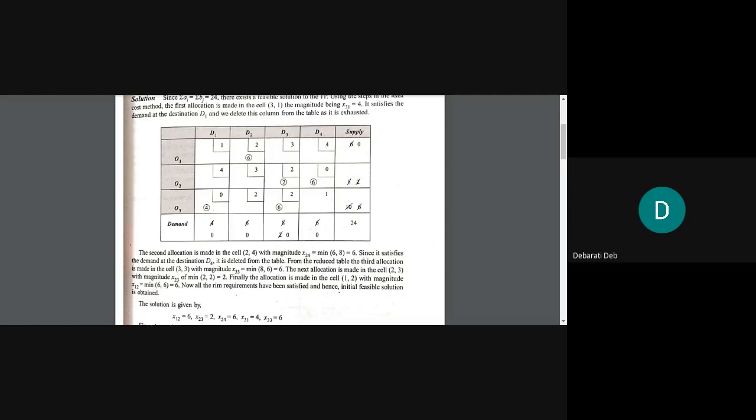So what will we allocate in O1, D2? It is 6 on both the sides, isn't it? In O1, D2, it is 6 on both the sides. Column total and row total are both 6, right? So we will allocate 6.